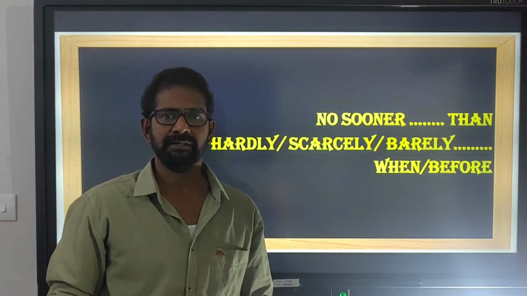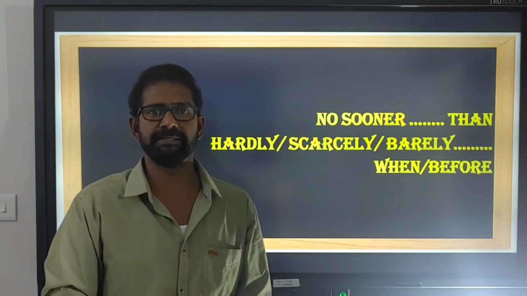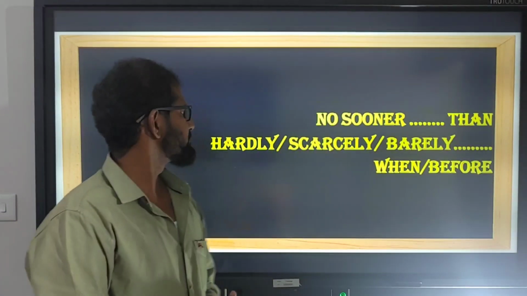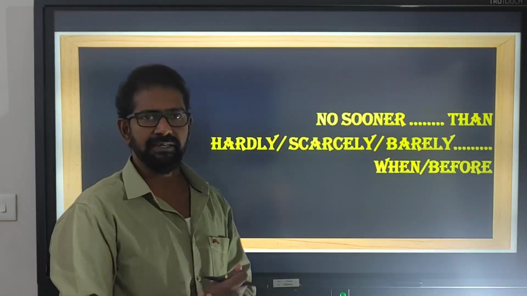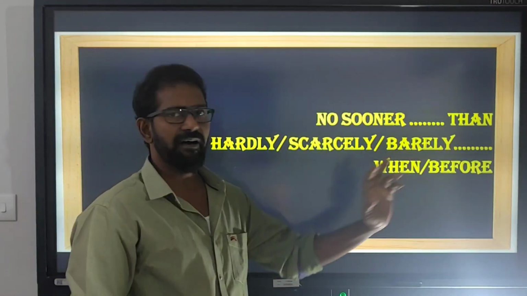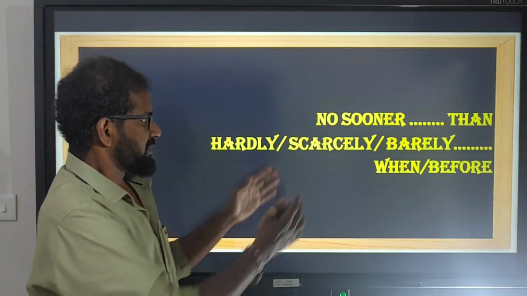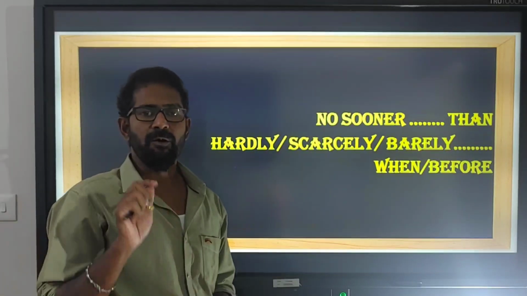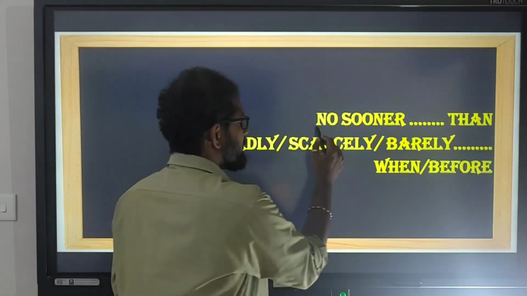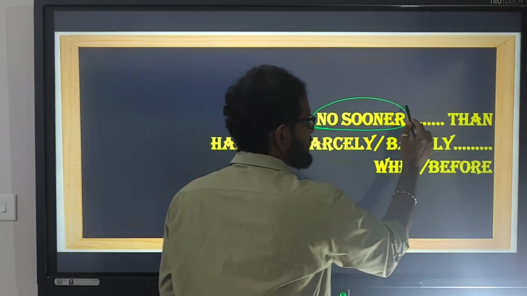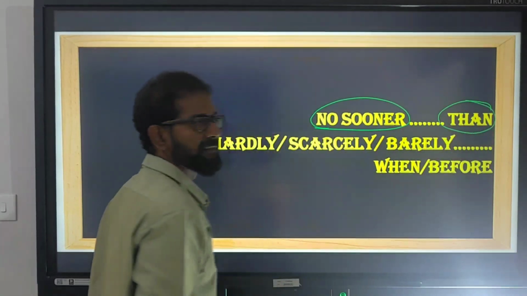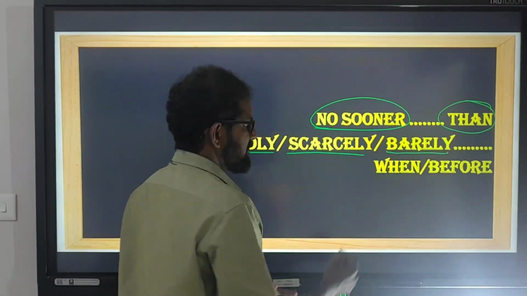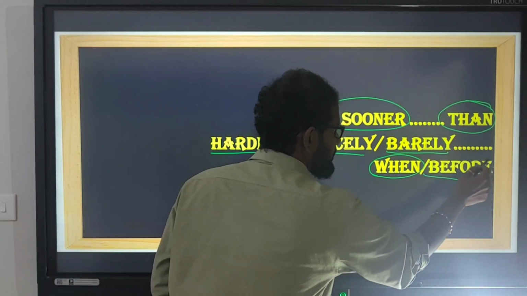Hi everyone. Today we are going to discuss the topic no sooner than, hardly, scarcely, barely, when or before. These are called correlative conjunctions. When we use no sooner, we use than. When we use hardly, scarcely, barely, we use when or before.